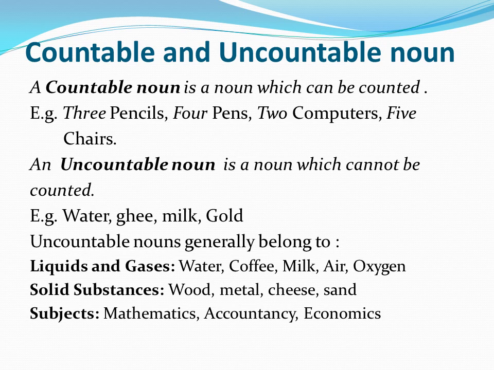Uncountable nouns generally belong to liquids and gases, for example, water, coffee, milk, air, oxygen. Solid substances, wood, metal, cheese, sand. Subjects, mathematics, accountancy, economics. See, mathematics cannot be counted because it is a subject. We can't say 1 mathematics, 2 mathematics. Similarly, we can't say 2 accountancy, 3 accountancy or 4 accountancy, and same case in economics also.